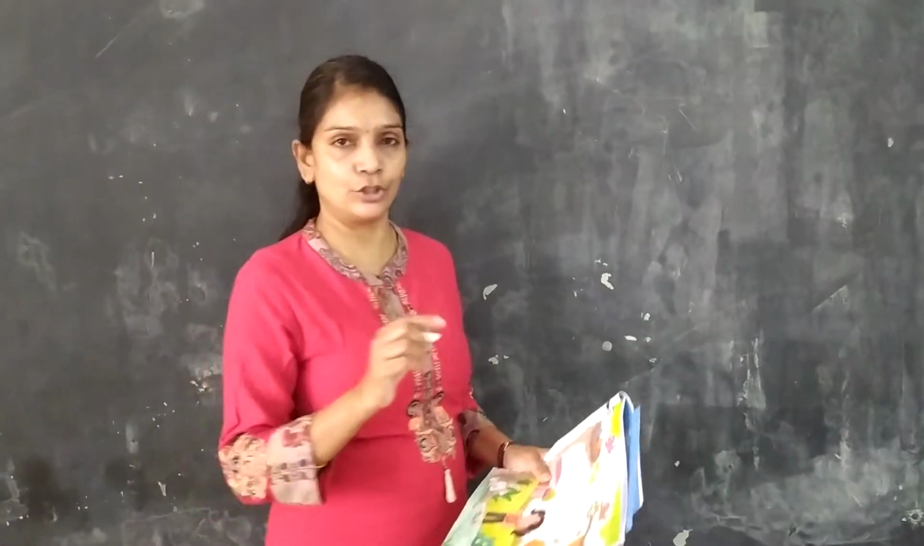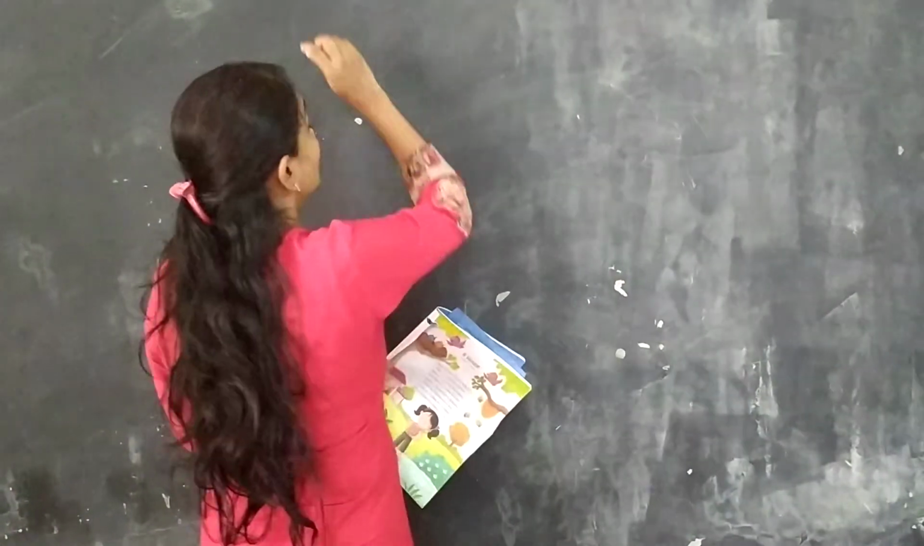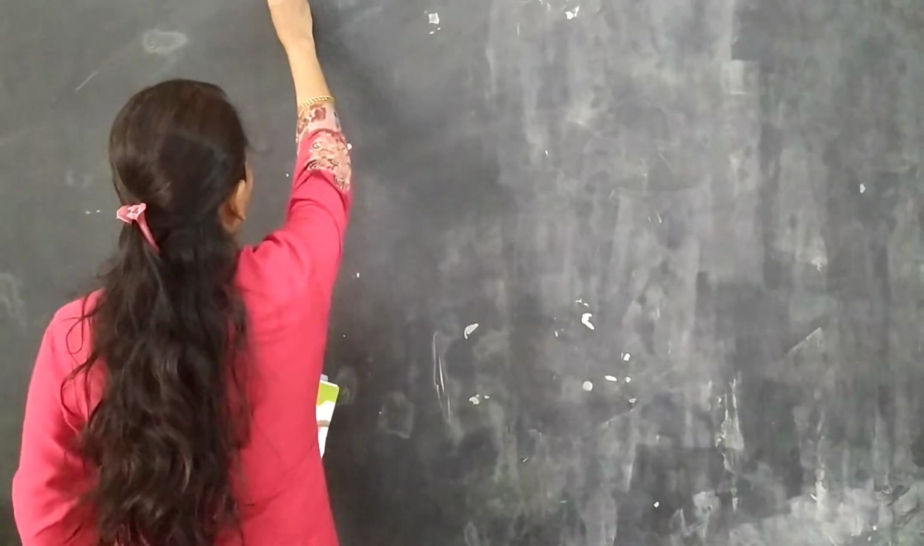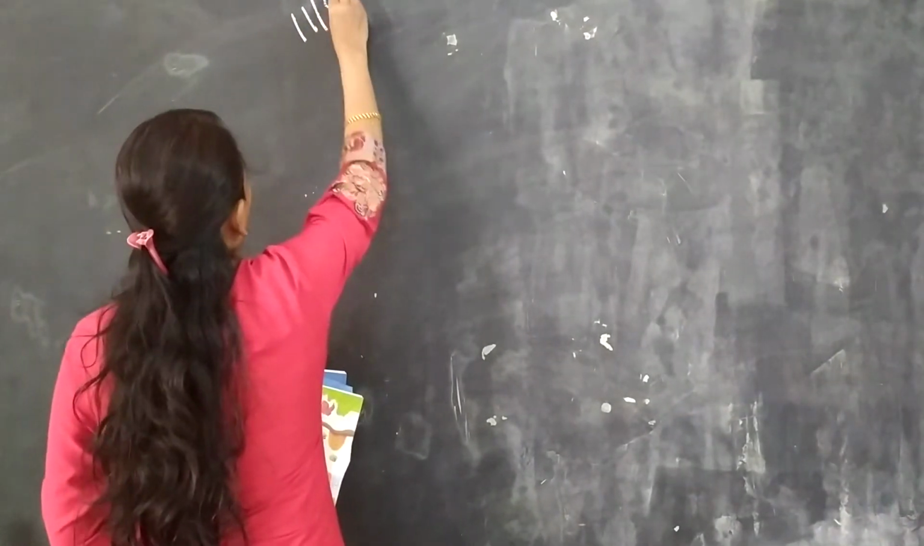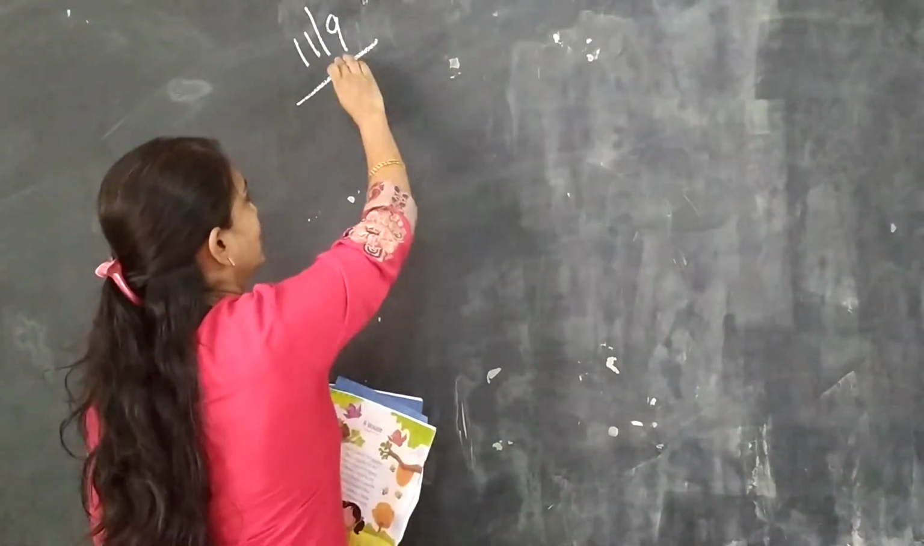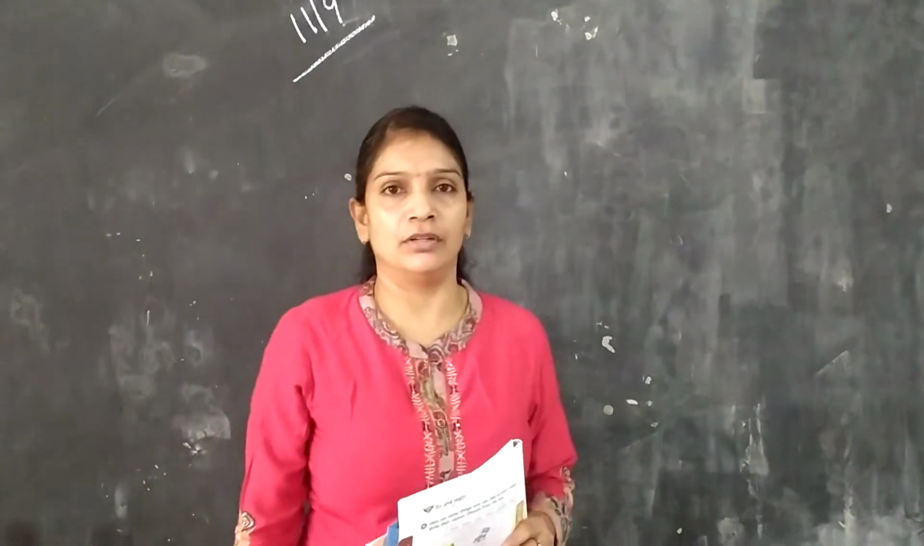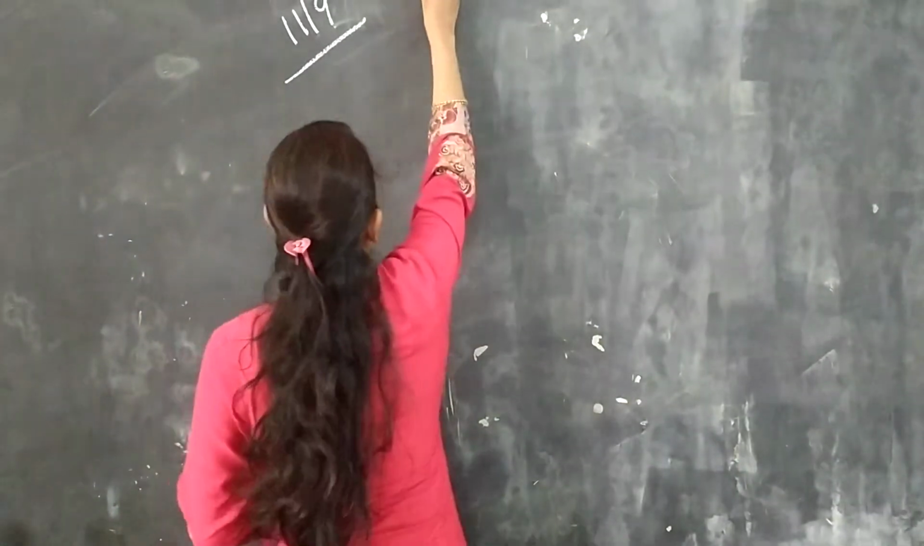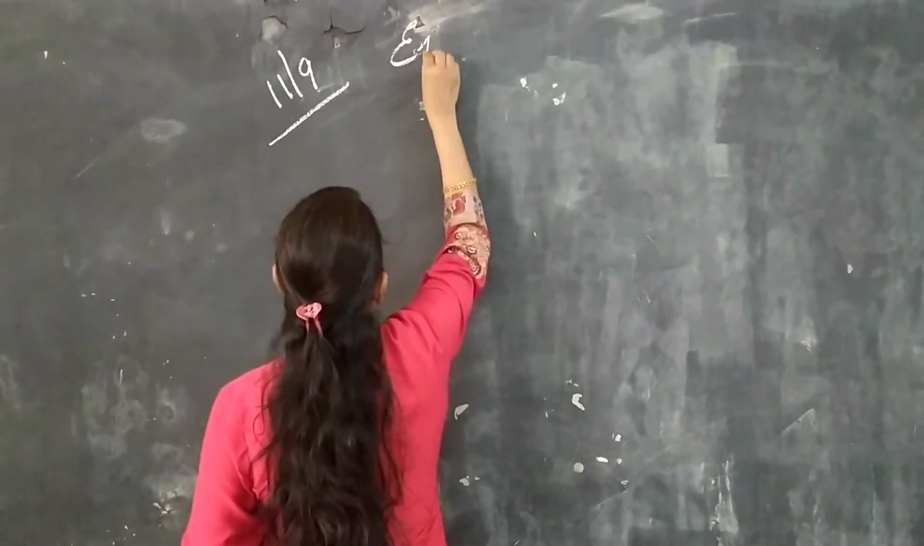English, class 2. So today what is the date? Yesterday it was 10 and today it is 11. So we will be writing the date, and which month children? 9th month September. Okay, 11th date and 9th month September, and it is English class.